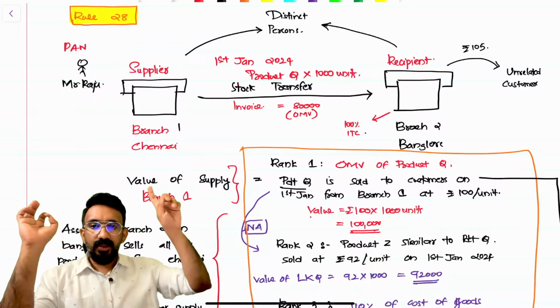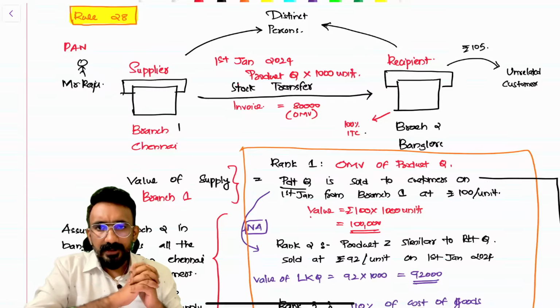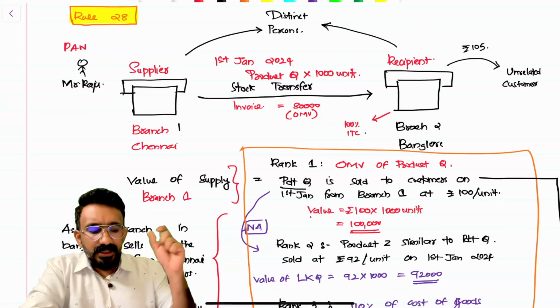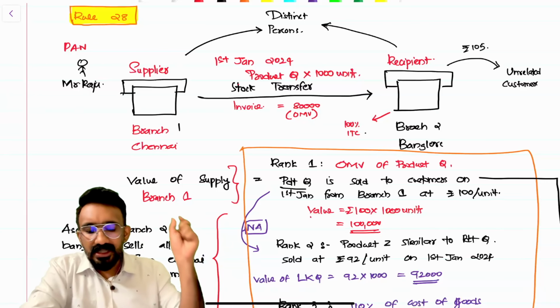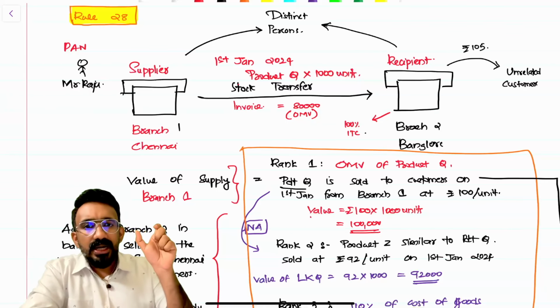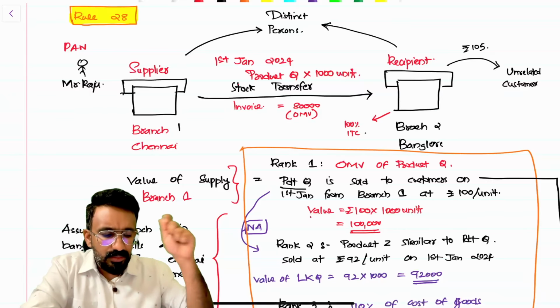In distinct person, the value would be under Rule 28. And Rule 28 says what? I've written an example for you to look at. A supplier branch number 1 in Chennai, having a GST number, has another branch in Bangalore, with a separate GST number under the same PAN of Mr. Raju. On 1st January 2024, a product named Product Q was transferred, stock transferred 1000 units from Chennai to Bangalore.